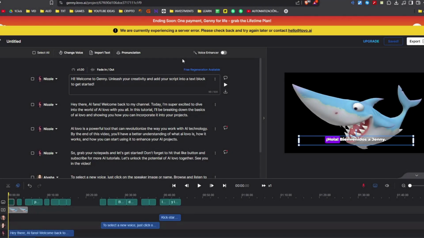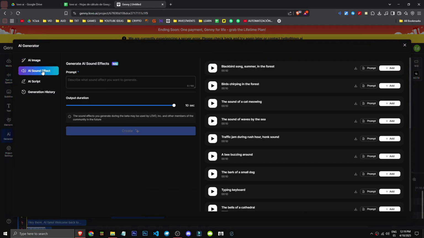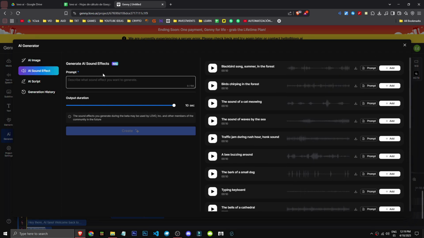How to create sound effects with LOVO AI. For that, we go to the AI generator, then AI sound effect, where we have the sound generation section. As I mentioned, we have lots of pre-made sounds, right? But basically, how does it work?